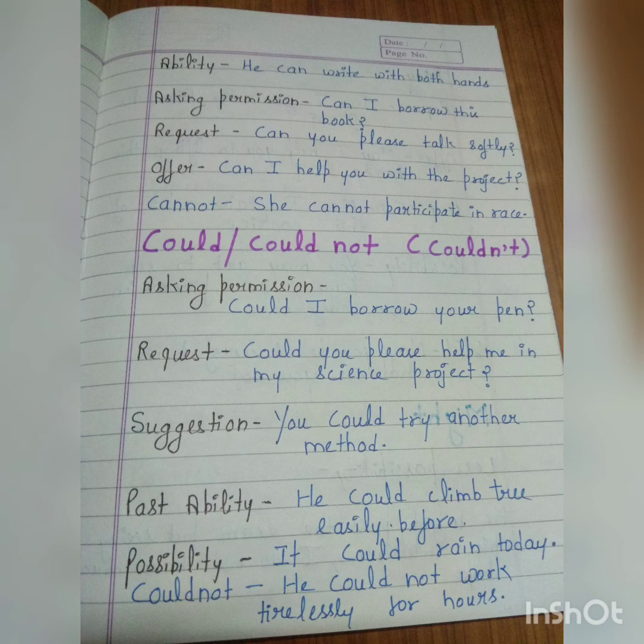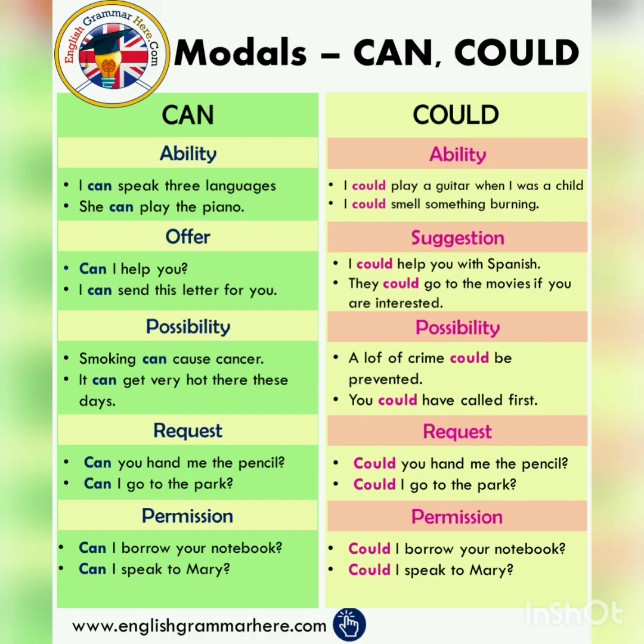Okay, students? Beta, could is the past form of can. So it shows past ability, past possibility. Okay? Now we can see the picture in front of us. So you can see in the picture, can is showing ability, offer, possibility, request, and permission. And could is showing ability, suggestion, possibility, request, and permission. You can see here in permission, could I borrow your notebook? That is a more formal thing. And in permission, can I borrow your notebook? Okay, students. So I hope you understand the difference between can and could.